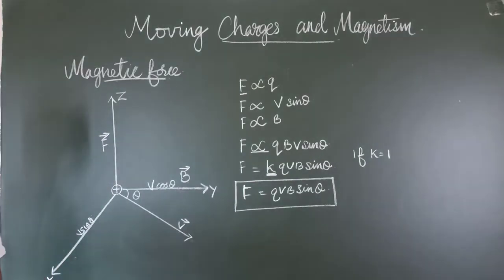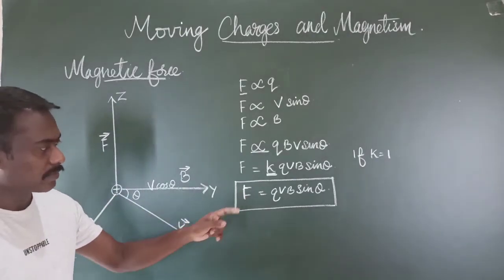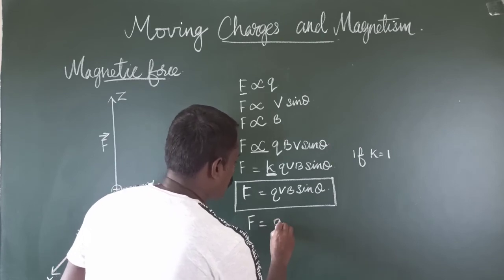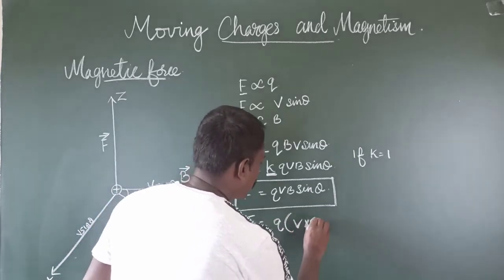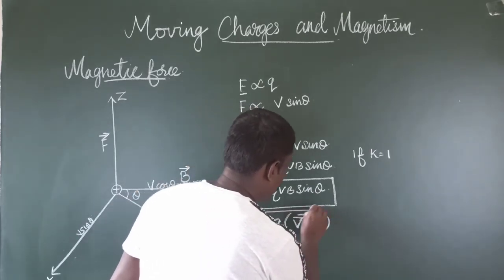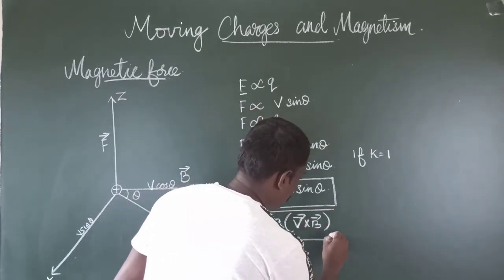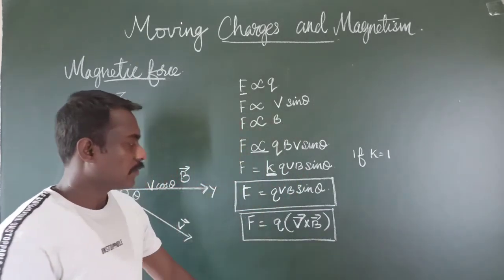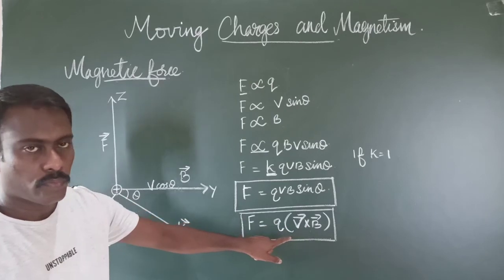If we write this equation in vector form, F is equal to Q into V cross B. This is the equation for the magnetic force exerted on a moving charge, expressed in vector form.